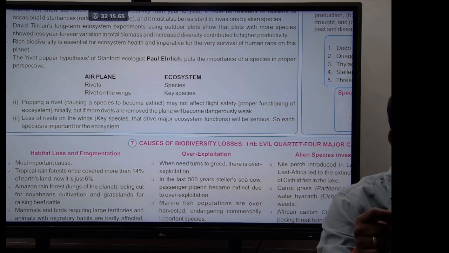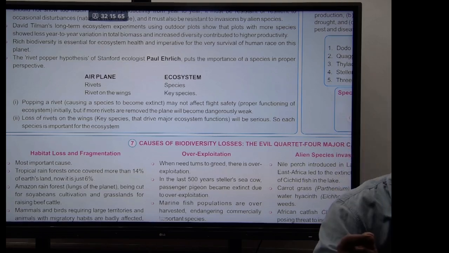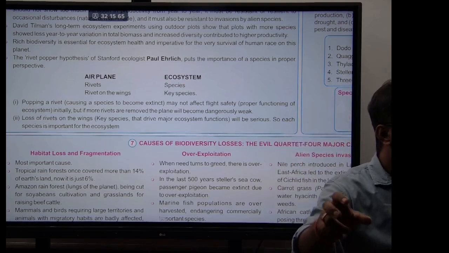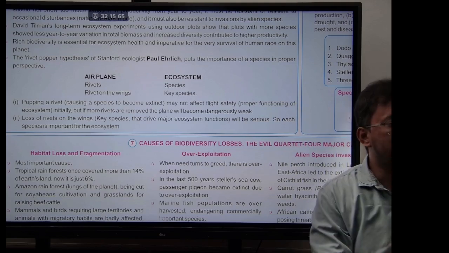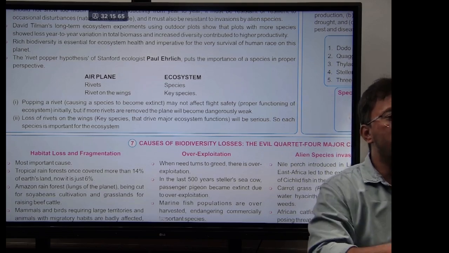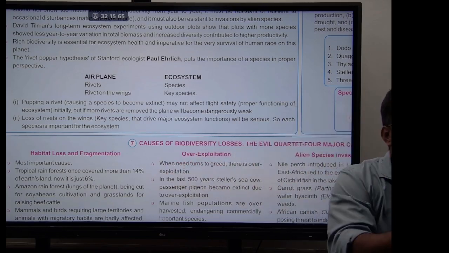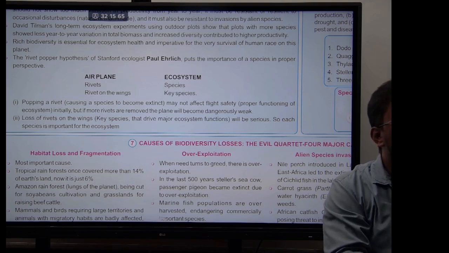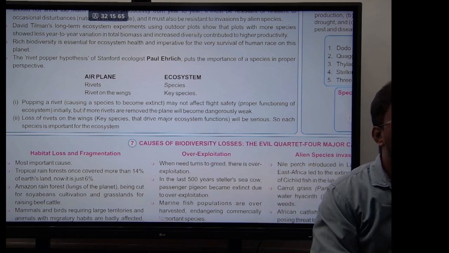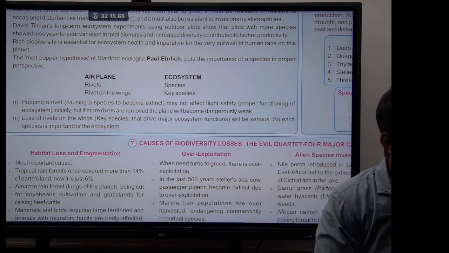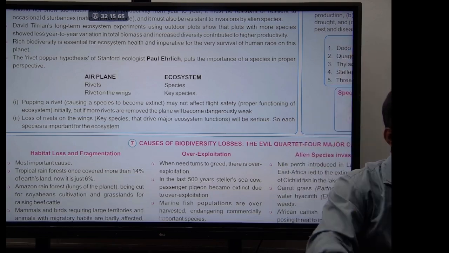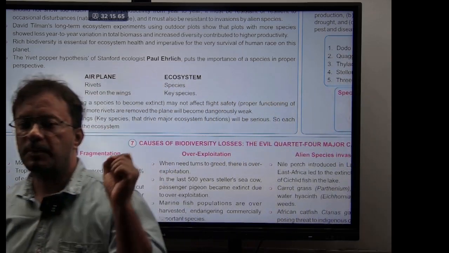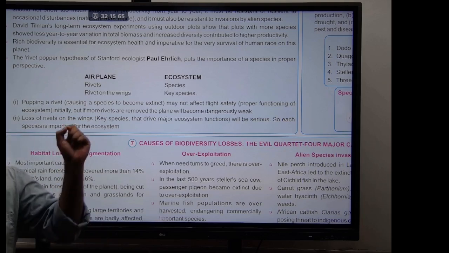Here, each rivet represents a species. Losing small rivets of unnecessary parts, let's say those holding the seats or the seat belts, the toilets, doesn't matter. It means small species extinction might not cause much problem. But if the rivets holding the wings together are popped, what happens, guys? The plane will crash. It means which species has become extinct is important, not how many species.